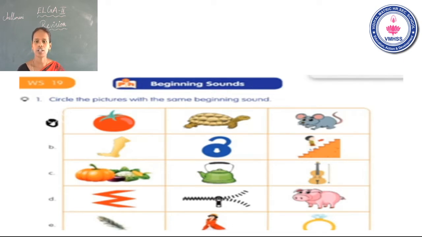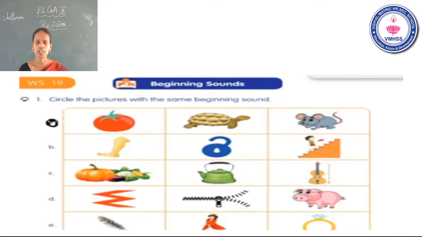See the B one. First one is leg, second one is unlock, third one is up. Okay, leg. What is the beginning sound? L. Second one unlock. What is the beginning sound? Third one up. What is the beginning sound? So the unlock and up have the same beginning sound. You have to circle the picture unlock and up.